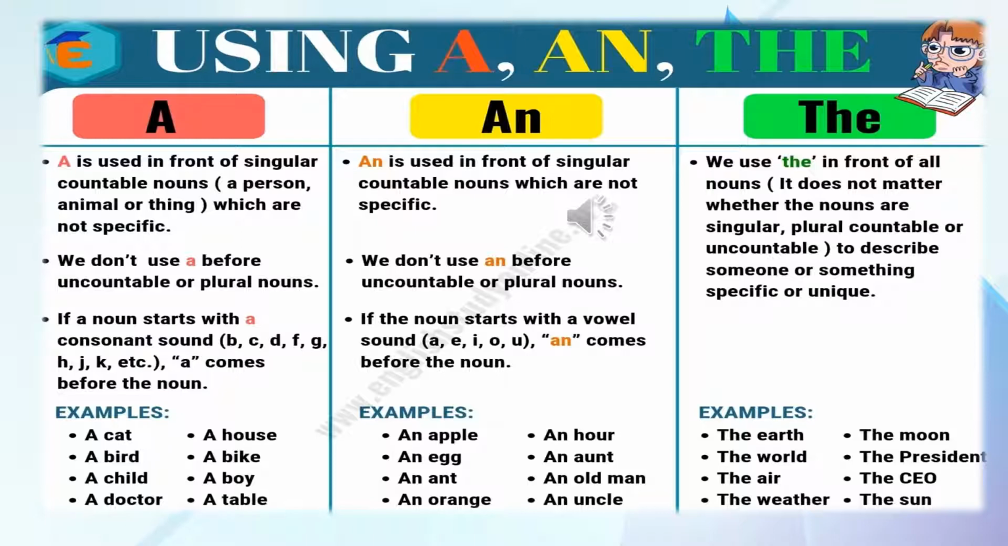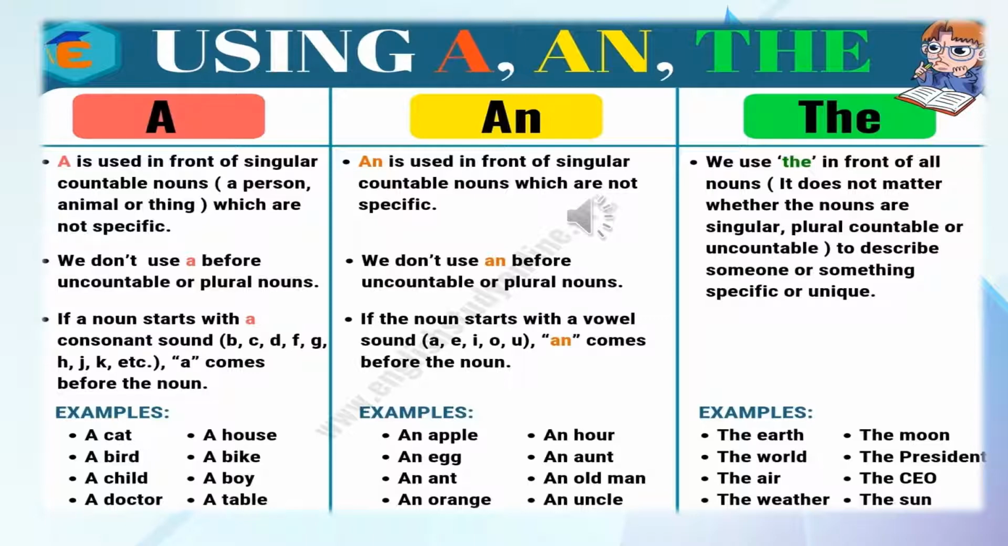This also I have explained to you. Here, we have written an because H is silent here, and we hear the sound of a. Now, what are the rules for using article the? We use the in front of all nouns. It does not matter whether the nouns are singular or plural, countable or uncountable.